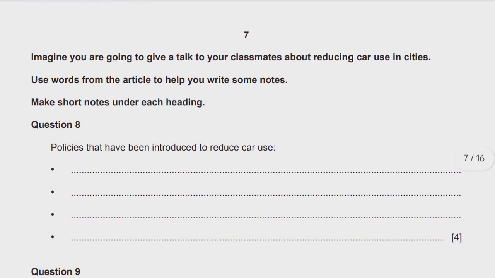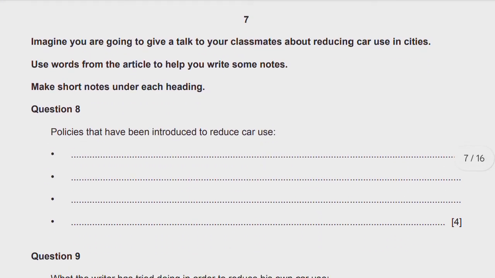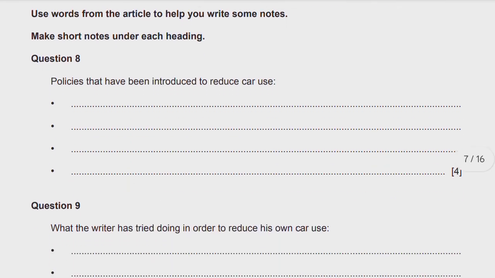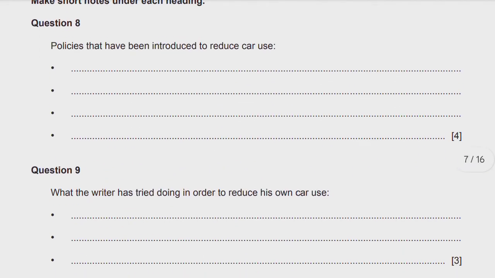So here it is. Imagine you are going to give a talk to your classmates about reducing car use in cities. Use words from the article to help you write some notes. Make short notes under each heading. Policies that have been introduced to reduce car use. You have to bring those policies here in a few points.